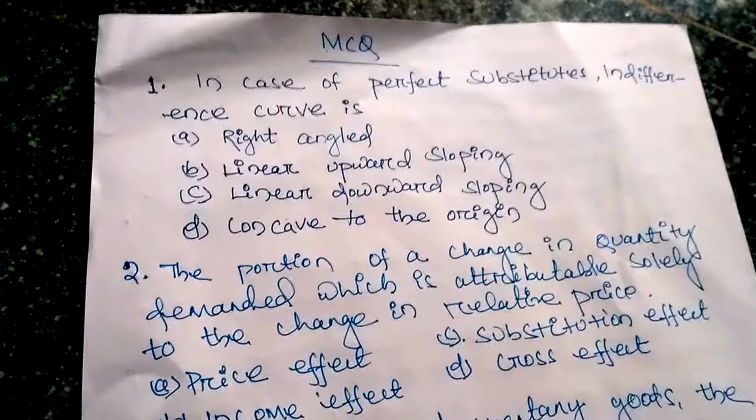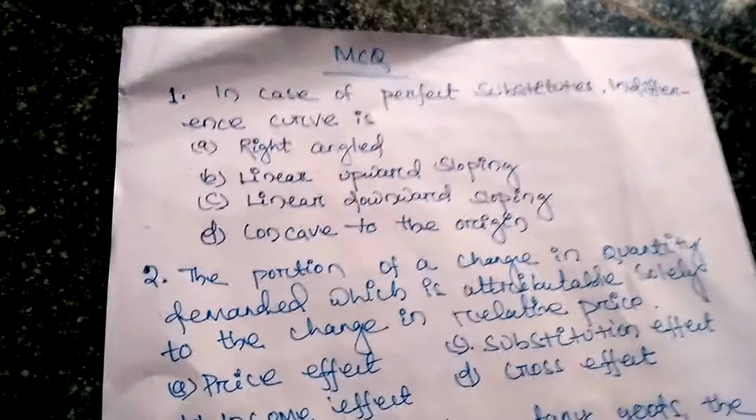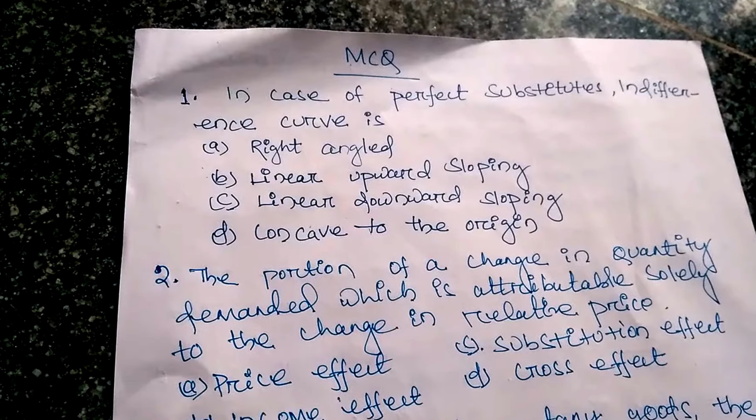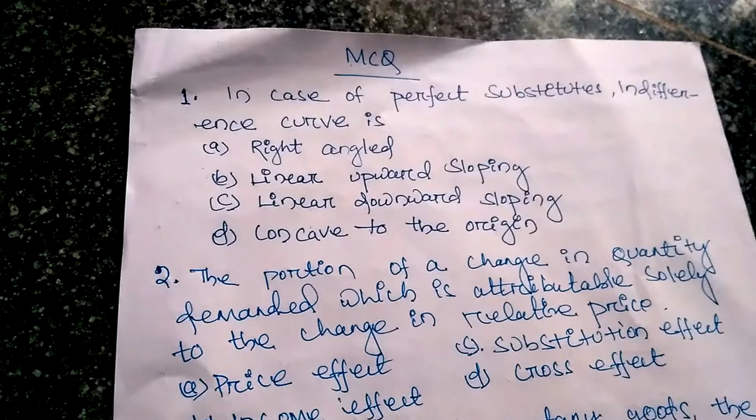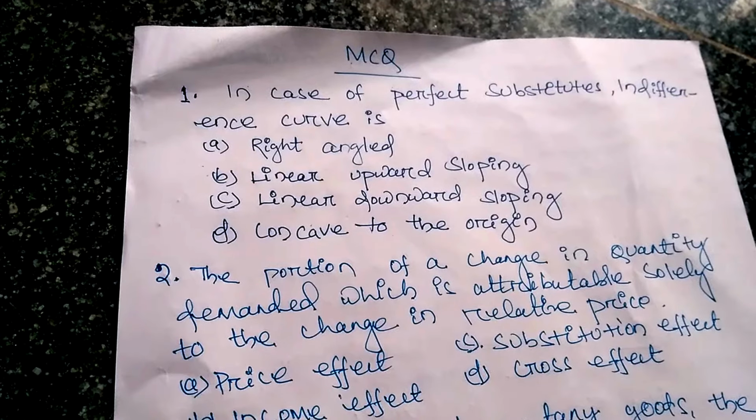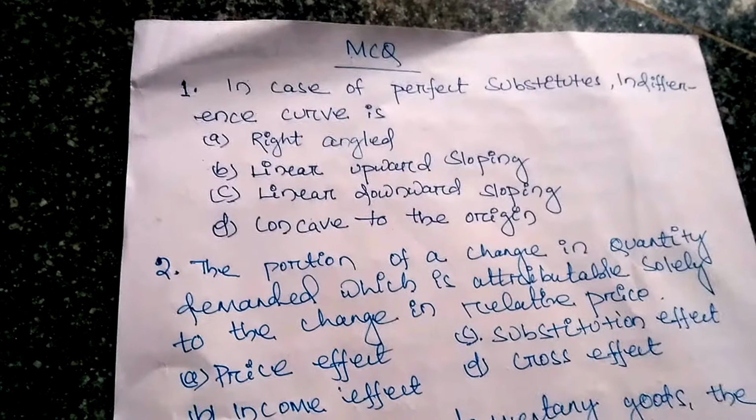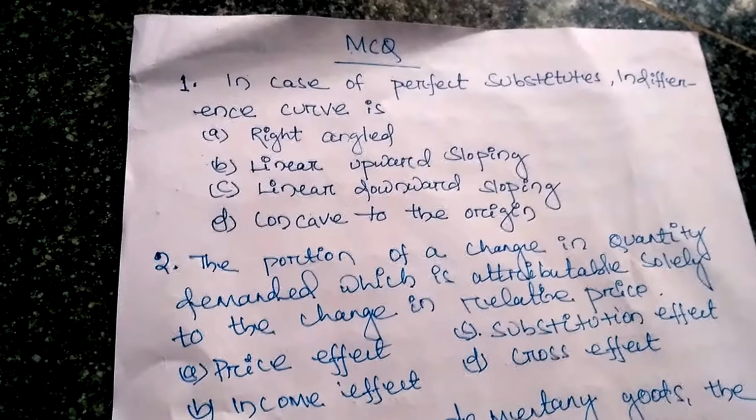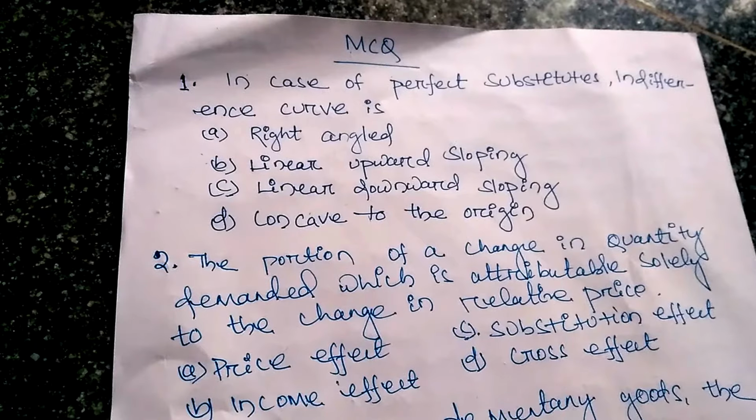Hi friends, in previous videos we discussed different types of effects, that is, how the price effect is divided into the substitution effect and the income effect, and we also described the exceptions of the indifference curve. Now we are going to make MCQs on this. First question, number 1, in case of perfect substitution indifference curve, just remember the first exception of indifference curve we have